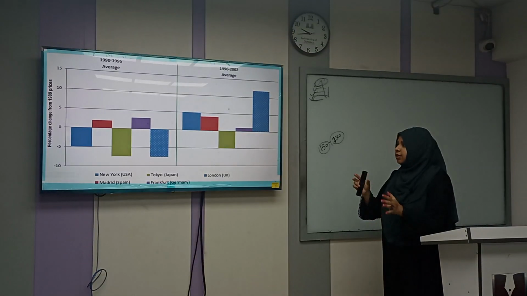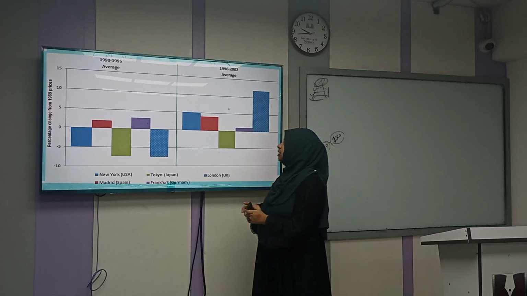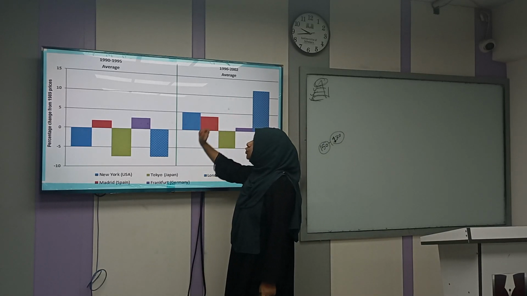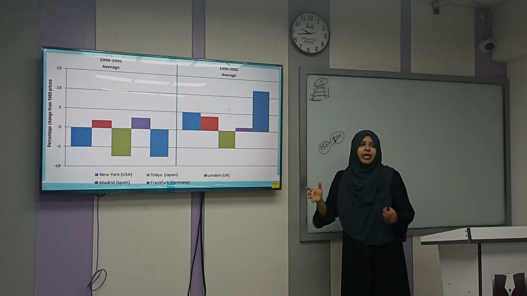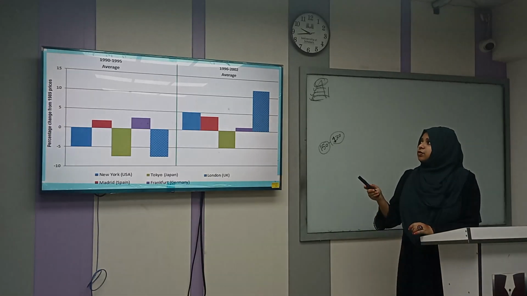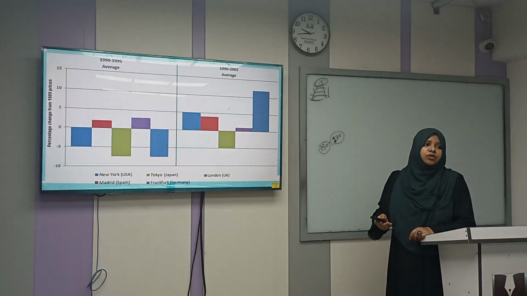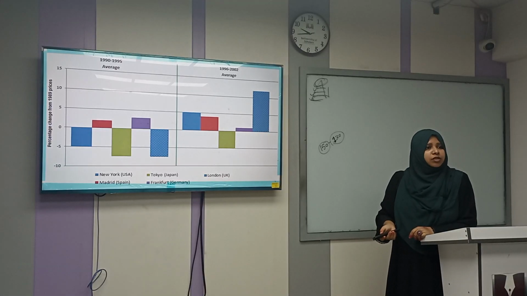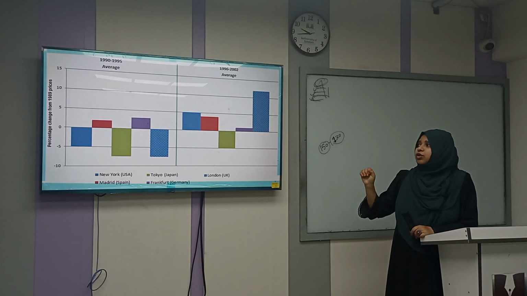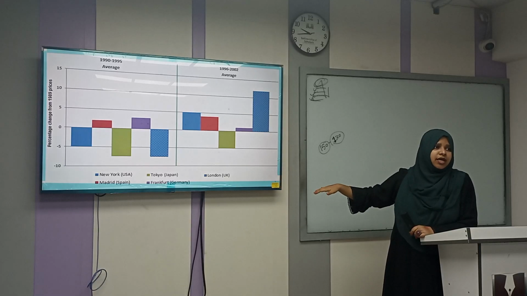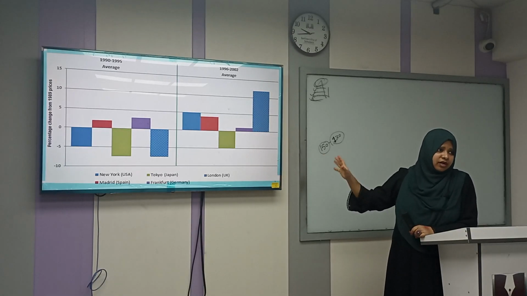So what is your time period? It's 1990 to 2002, but it's divided into eras. First one is 1990 to 1995, and then 1996 to 2002. Clear? So you can say that there are 2 graphs in one picture, and you can take it as one picture, one graph also.